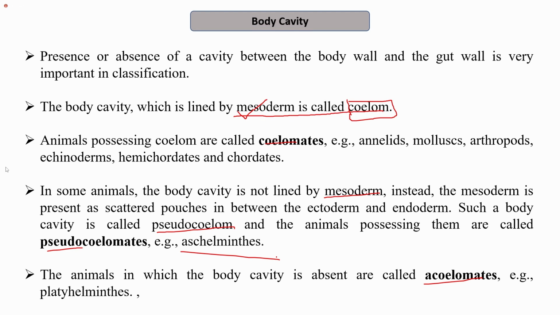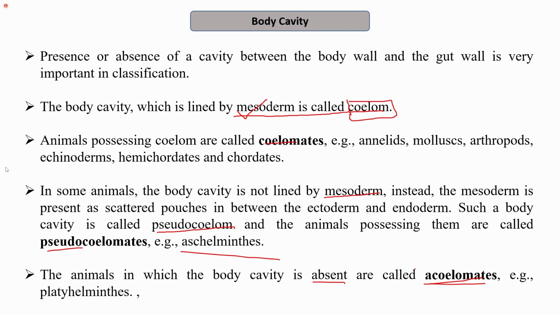So for now, coelomates are the ones which have a body cavity which is lined by mesoderm, while in pseudocoelomates, instead of a body cavity lined by the mesoderm, we have mesoderm as scattered pouches in between the ectoderm and endoderm. Basically, no true cavity is present, and therefore they are known as pseudocoelomates, that is, false coelom. The animals in which the body cavity is absent are called acoelomates. So on the basis of body cavity, we can divide organisms into three types: acoelomates, pseudocoelomates, and coelomates.